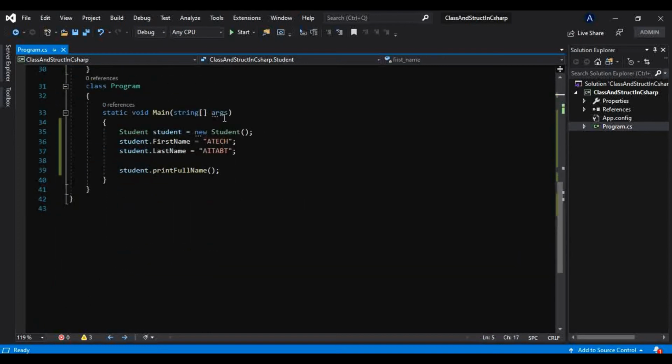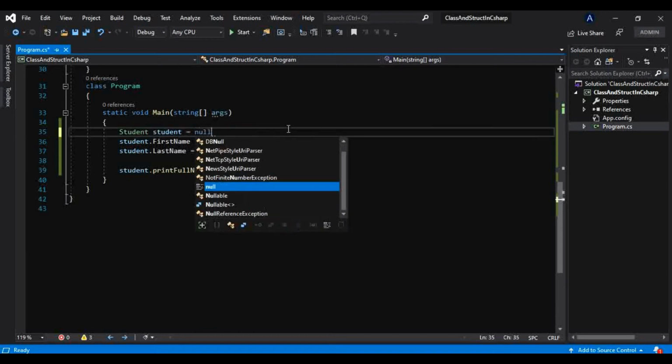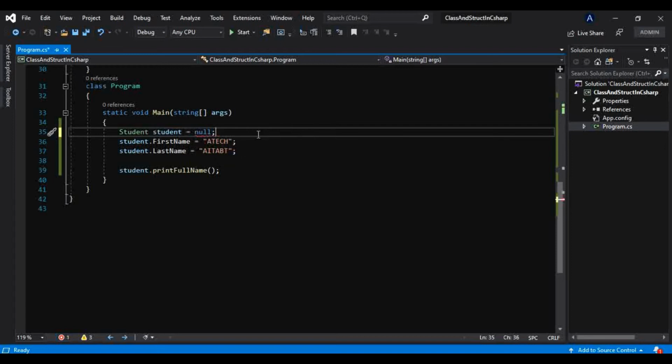Now if you try to store null in this student variable of type struct, it will give us an error right there itself. It says cannot convert null to student because it is a non-nullable value type. So that's what that first point says.